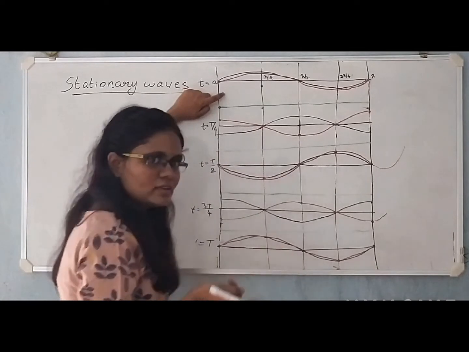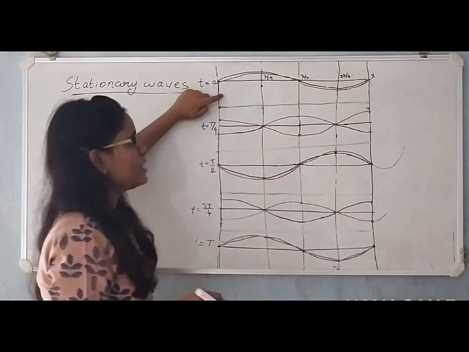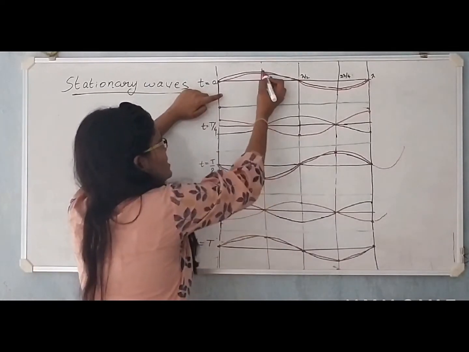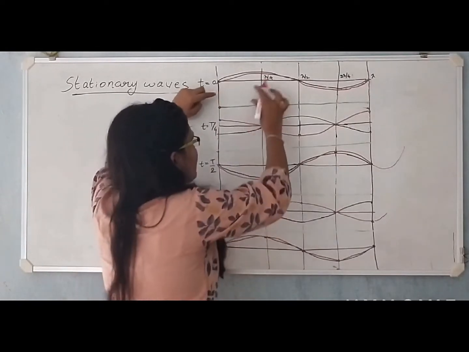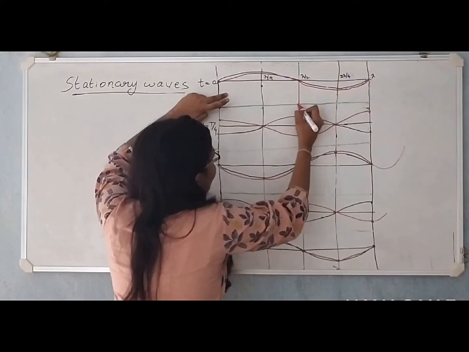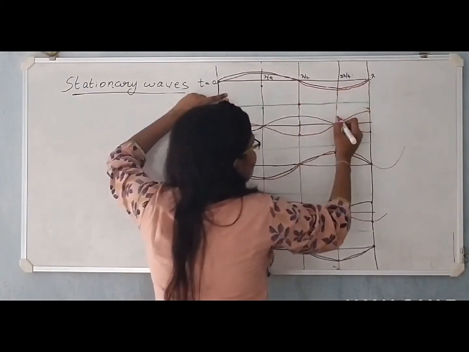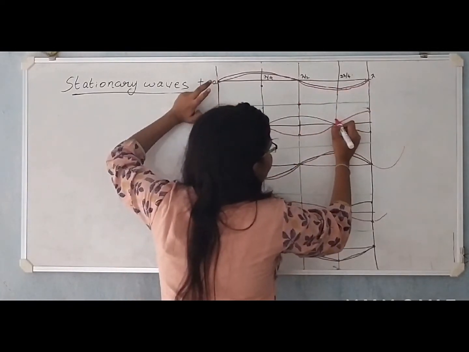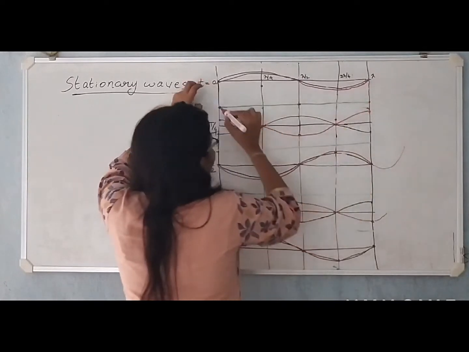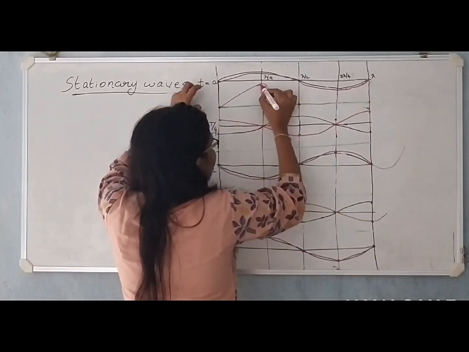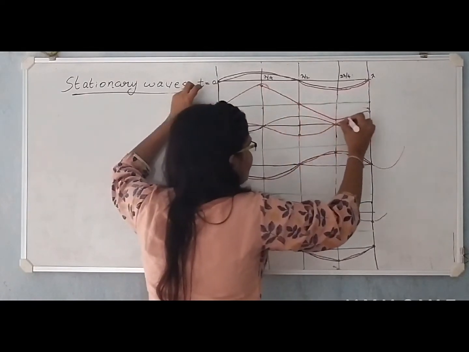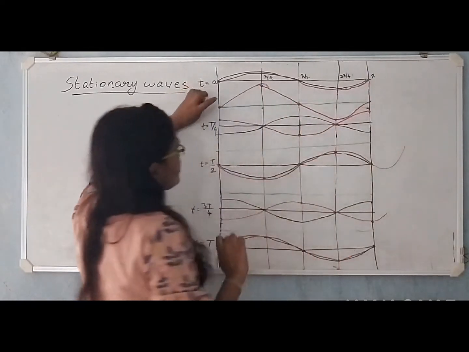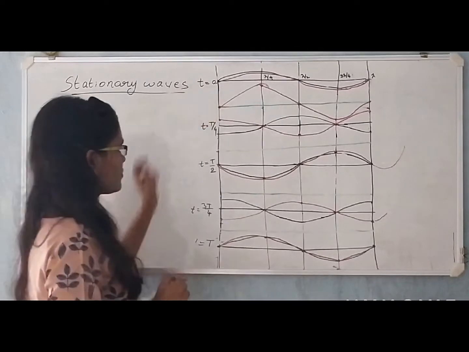Say the initial wave had an amplitude of small a, and the reflected wave will also have the same amplitude. So a plus a gives 2a. This way the amplitude gets doubled here. Here is a node point. So here also the amplitude gets doubled. Here is a node point. When I join this, the resultant wave looks something like this. I am drawing it in red. Okay. The resultant wave looks like this.